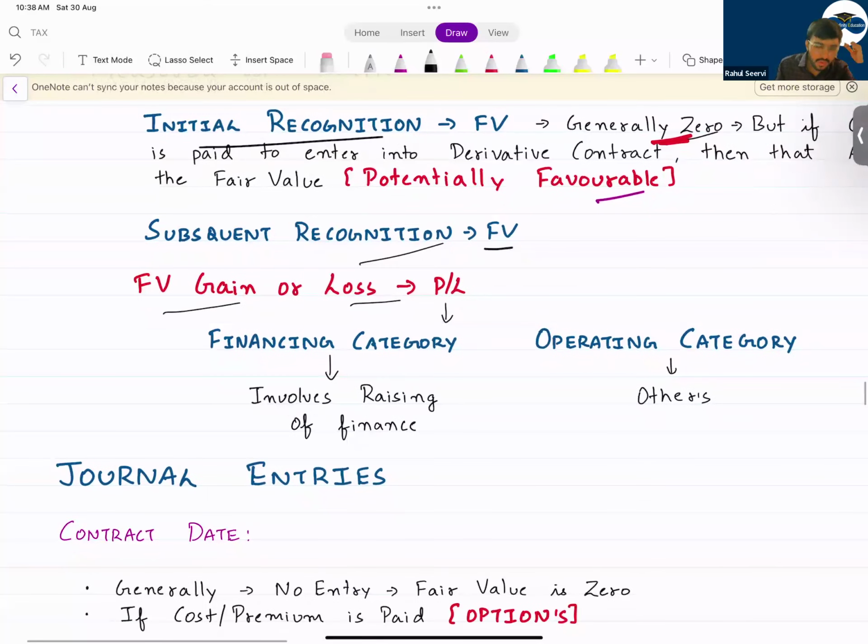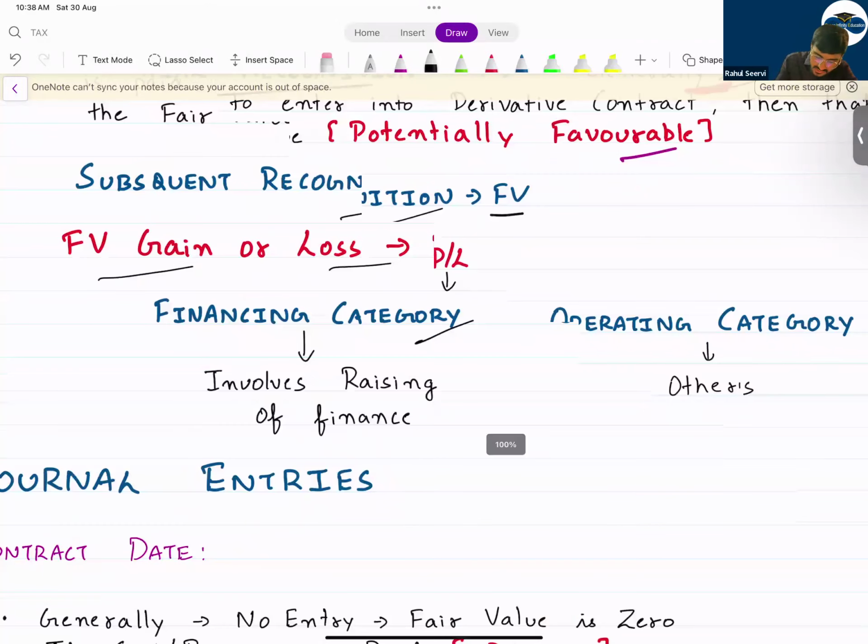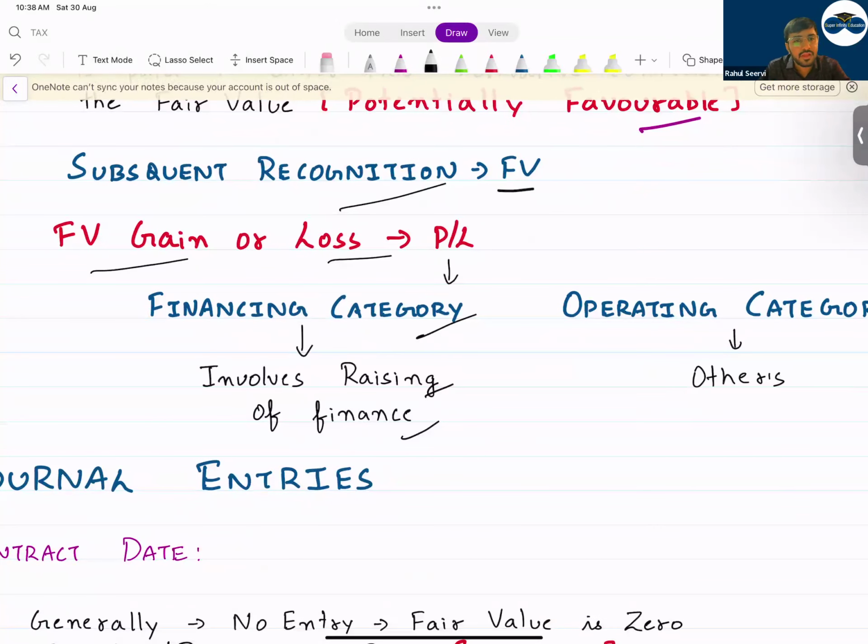If it's a gain, you will record in financing category. And when will you record this in financing category? If it involves raising of finance. If the derivative instrument which I've done is done for raising some finance in the business, I have a risk, I have to take a loan, etc. On that basis, I've done some derivative contract. It will go to financing category.